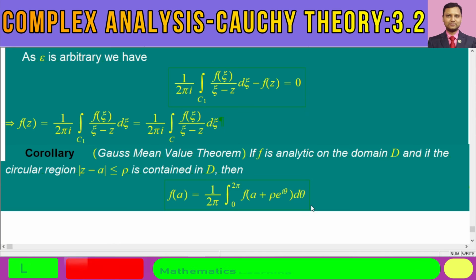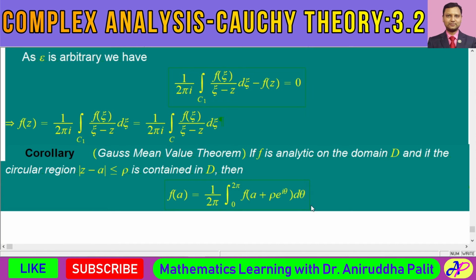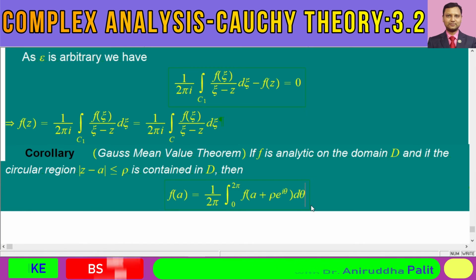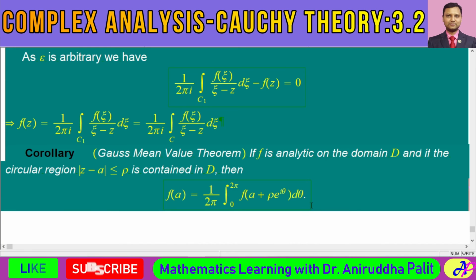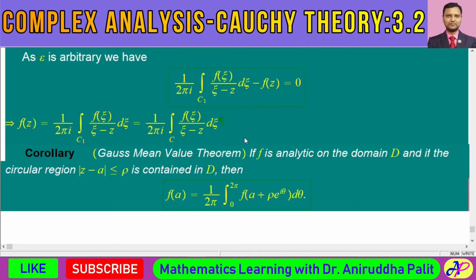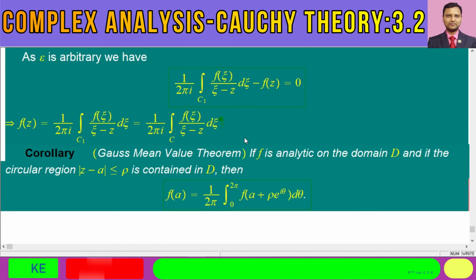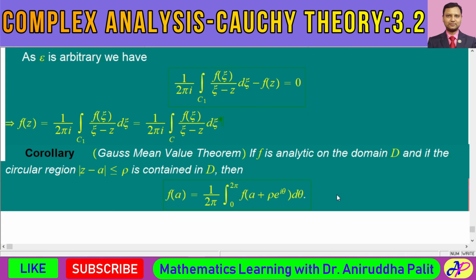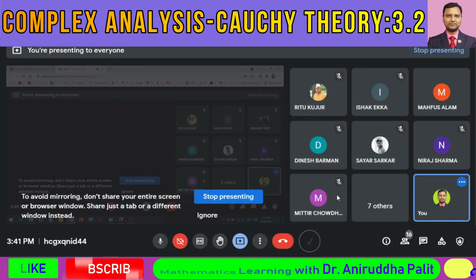This is called the Gauss mean value theorem. Now, how to prove this result? The proof is just a direct application of the previous Cauchy integral formula. Now, you see over here, let me draw the picture for you.